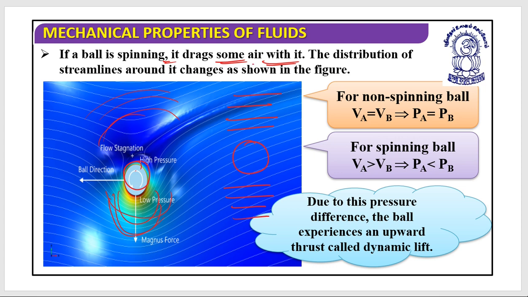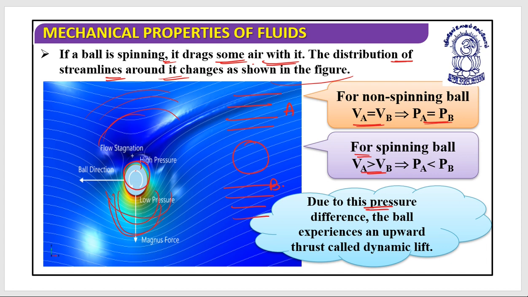And as it is dragging certain air with it, the distribution of streamlines around it changes, as you can see in the figure. So for a non-spinning ball, this would be the situation: let's suppose this is A, this is B, that VA equals VB and PA equals PB, and that's it. But for a spinning ball, in this situation VA is greater than VB, or we can say the pressure at A would be less than the pressure at B.